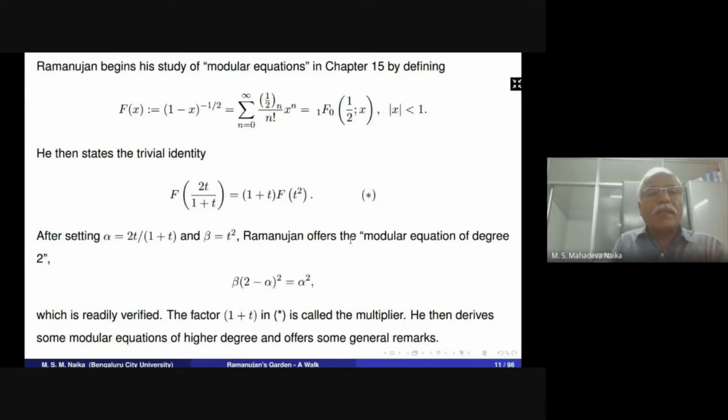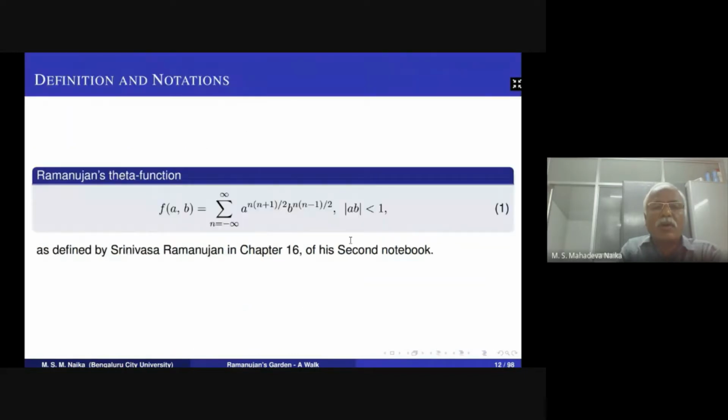So after setting alpha equals 2t divided by 1 plus t and beta equals t squared, Ramanujan offers a modular equation of degree 2: beta times (2 minus alpha) whole squared equals alpha squared, which is readily verifiable. The factor 1 plus t in star is called the multiplier. Then he derives some modular equations in his work on the general remark.